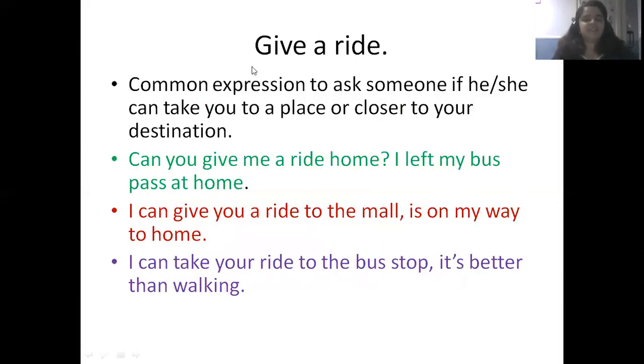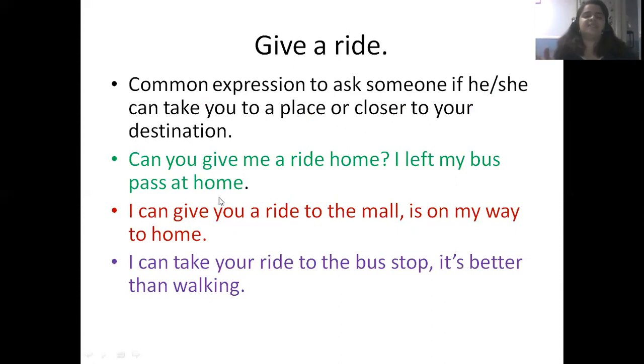And the expression give a ride. Give a ride is a common expression to ask someone if he or she can take you to a place or closer to your destination. So, can you give me a ride home? I left my bus pass at home.